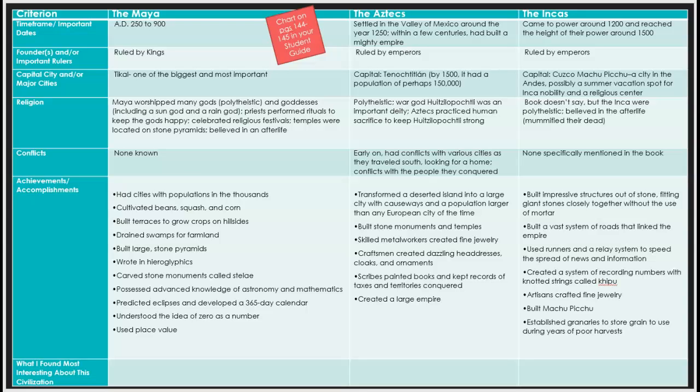And then achievements and accomplishments. They built impressive structures out of stone, fitting giant stones closely together without the use of mortar. They built a vast system of roads that linked the empire. They used runners and a relay system to speed the spread of news and information. They created a system of recording numbers with knotted strings called quipu. The artisans crafted fine jewelry. They built Machu Picchu, and they established granaries to store grain to use during years of poor harvests. And then you can write in the bottom of that chart what you found most interesting about each civilization. If you need more time to fill in this chart, you can always pause the recording.